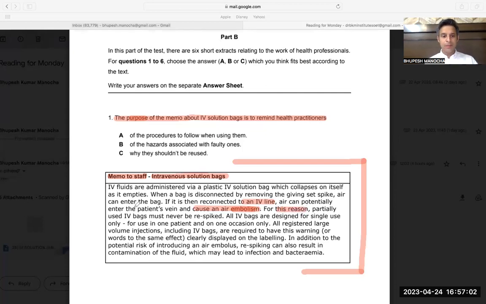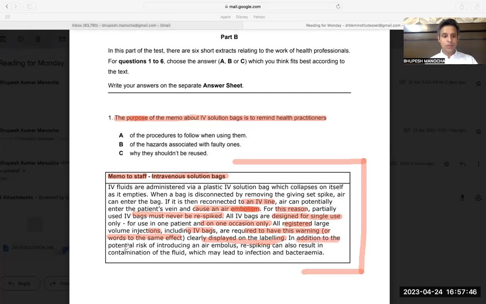For this reason, partially used IV bags must never be respiked. So I'm having two topics now. One is don't do respiking. Second, why? Because it can cause air embolism. All IV bags are designed for single use, for use in one patient and on one occasion only. That means it is disposable. All the registered large volume injections, including the IV bags, are required to have this warning or words to the same effect clearly displayed on the labeling. So the third topic in this paragraph: first, don't respike; second, it can lead to air embolism; and third, labeling is very important.